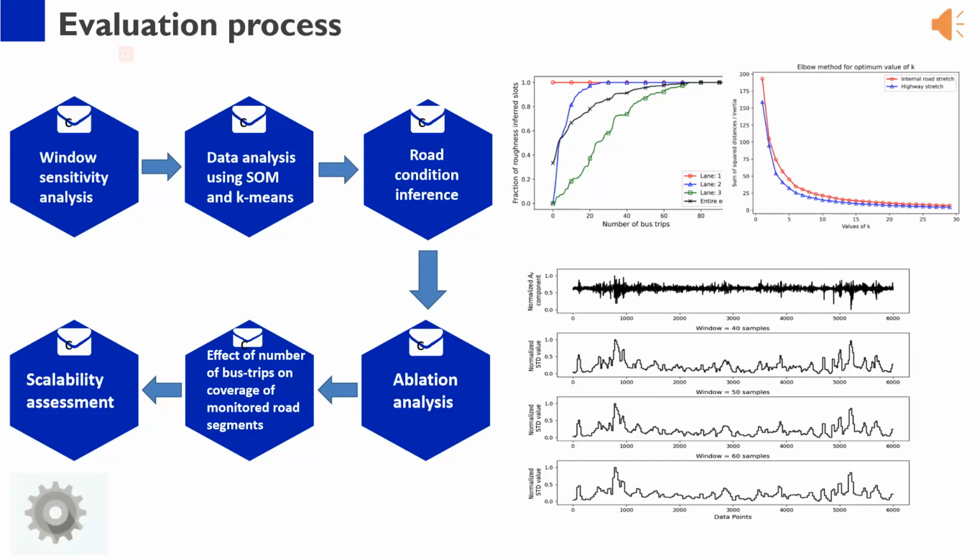Fourth, ablation analysis. This subsection presents the ablation analysis of the proposed solution, wherein only one of the SOM algorithm and the k-means algorithm is used, and the inference quality of damaged and rougher road segments is evaluated. Fifth, effect of the number of bus trips on coverage of monitored road segments. In this subsection, the effect of the number of bus trips on the coverage of monitored road segments is assessed using realistic simulations. Sixth, scalability assessment. This section analyzes the memory, communication and computation requirements of the proposed system to assess the feasibility of its large-scale deployment.